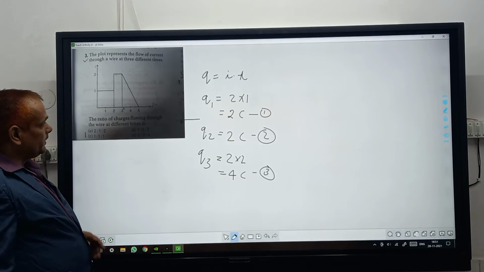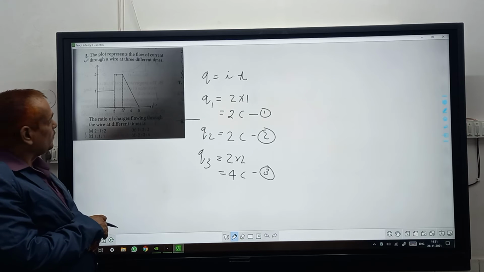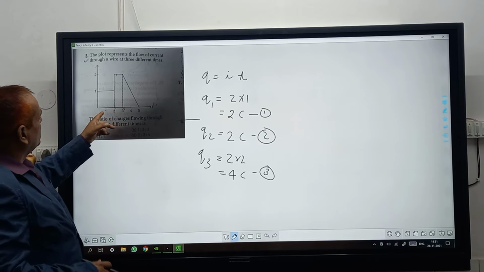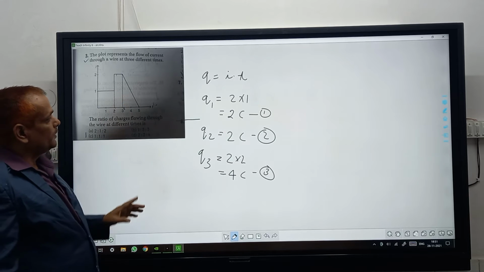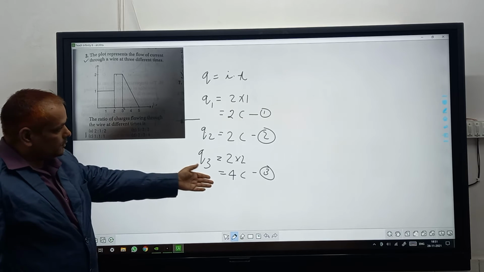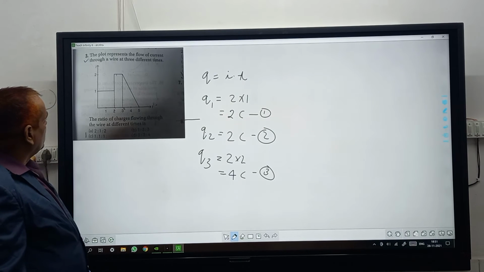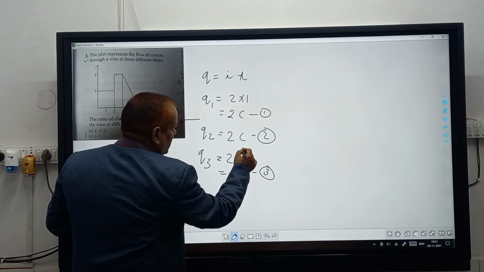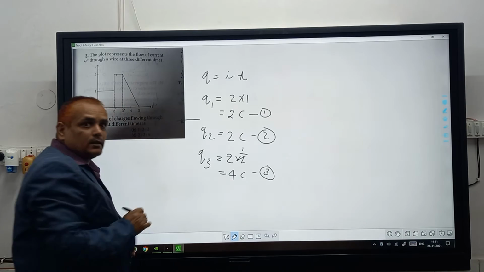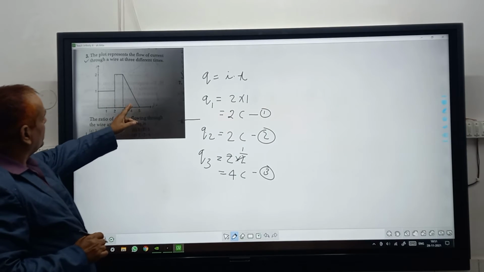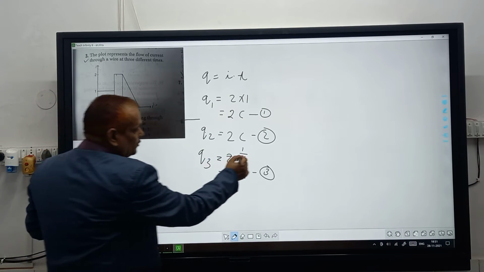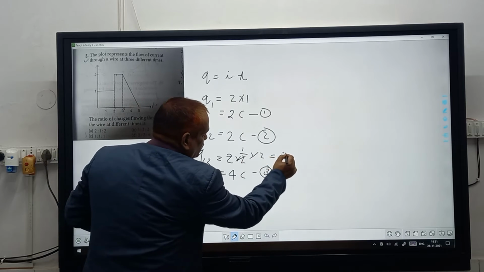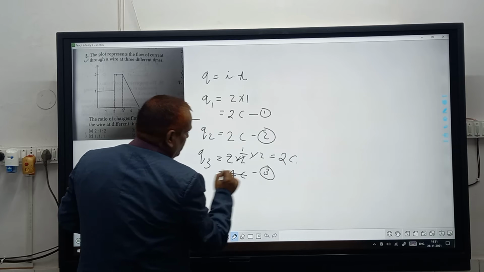So what will be the ratio? In this question, half will be given, sorry, so half of the base times 2 into 2, so this will come 2 coulomb, not 4 coulomb.